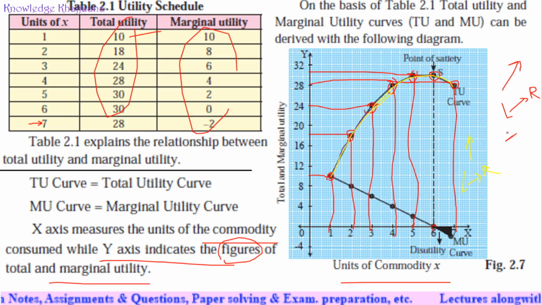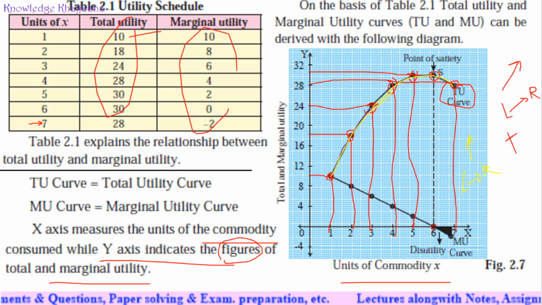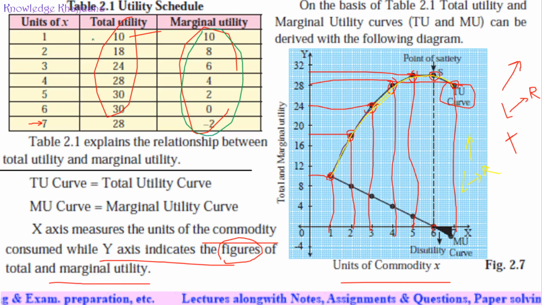So this is the total utility curve, the TU curve, which I have shown in red. The TU curve has these characteristics. Now let's start plotting marginal utility against the units of consumption, and see what happens.